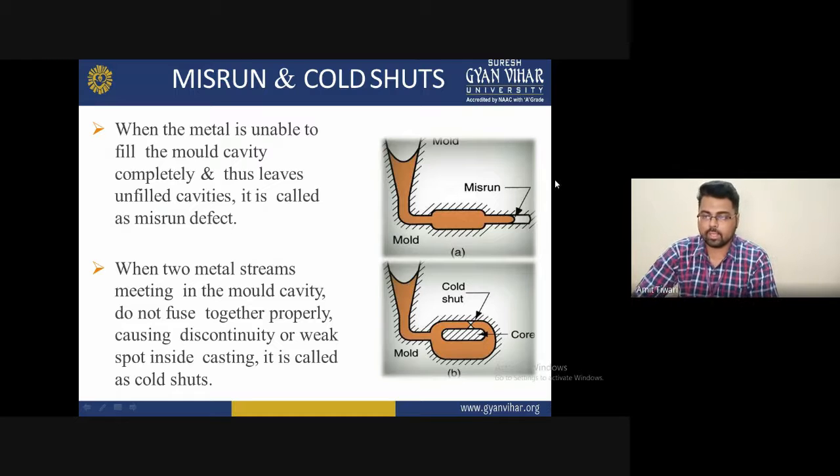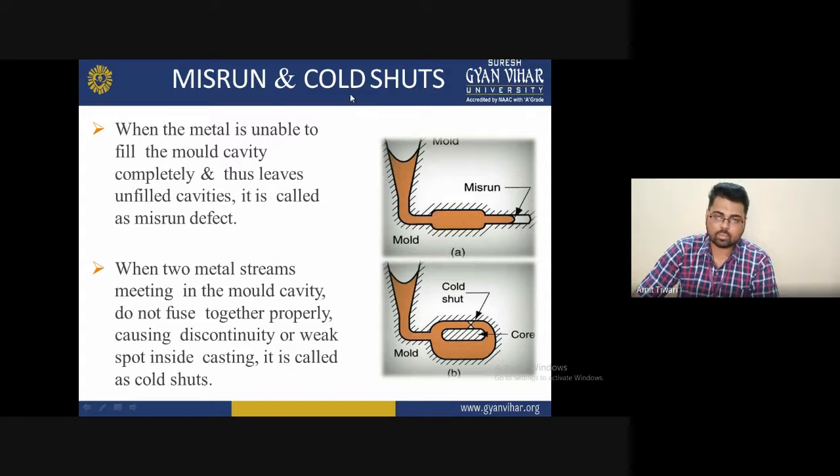You can see in diagram A a point where the molten metal has not completely filled the pattern. The molten metal is inside, in orange color. This molten metal does not completely fill the pattern, and there are some gaps missing, an unfilled cavity. You may have seen this in your experiments during metal casting. So these indicate misrun conditions, and these are defects of casting. These are some examples of misrun.